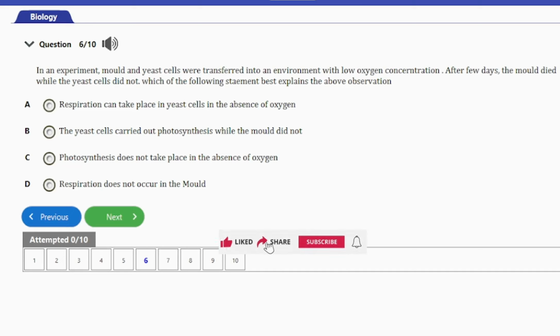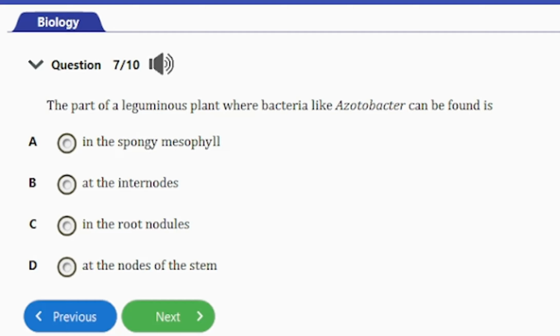So guys, the answer to this question is option A here. The yeast cells can actually survive in an environment with low oxygen concentration because they can carry out anaerobic respiration. So this process does not require oxygen. And on the other hand, the molds are aerobic, so they actually require oxygen for their respiration and hence cannot survive with low oxygen concentration. And that's the answer to this question, option A. So let's consider the next question, question number 7 here.